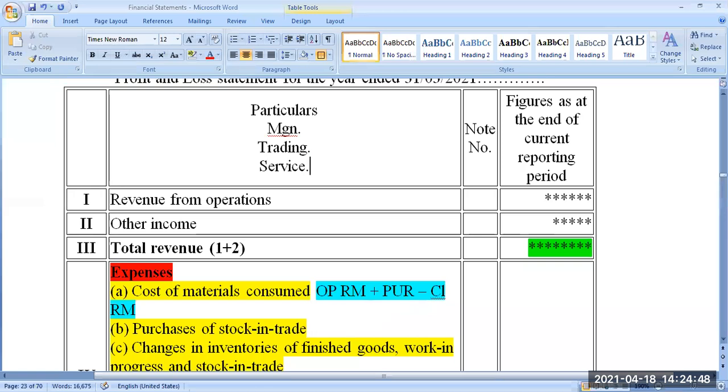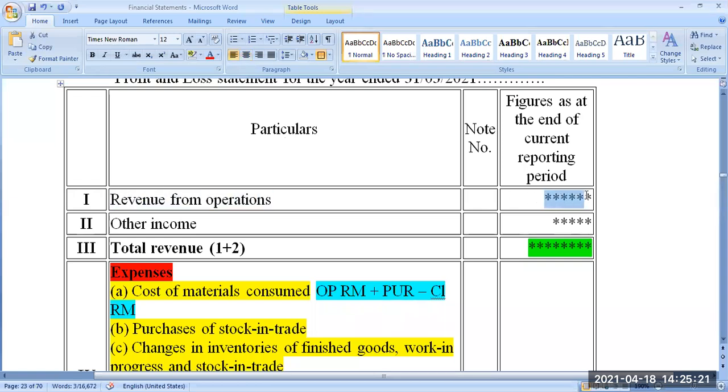Some businesses may have a combination of these 2 or 3. In all those cases, revenue from operation means sales. If it is manufacturing or trading, it is the sales revenue. If it is service, it could be revenue from services, the invoices you made. Instead of sales, you'll call it revenue from services. But in all cases, this is called revenue from operation.